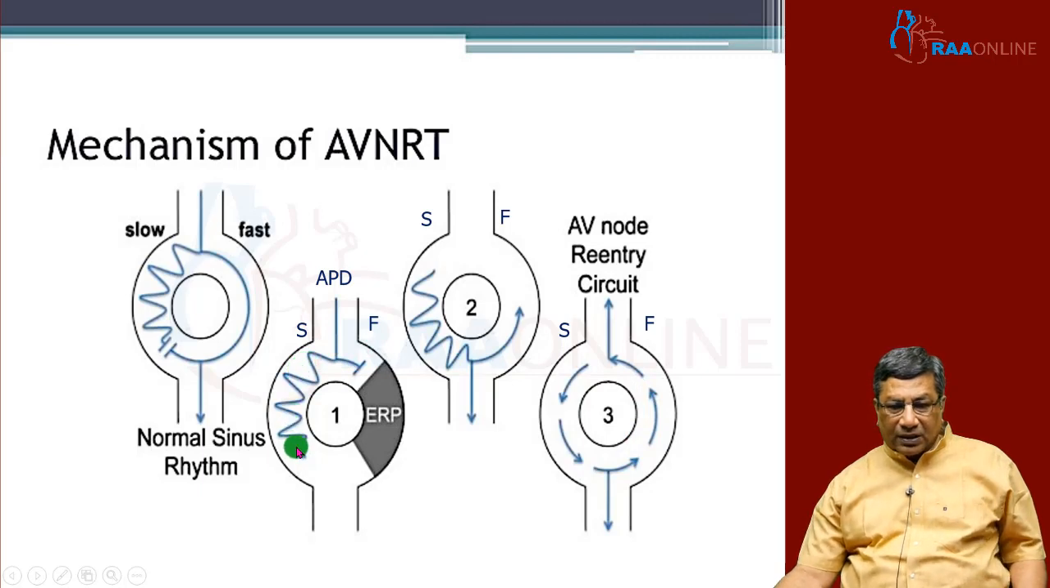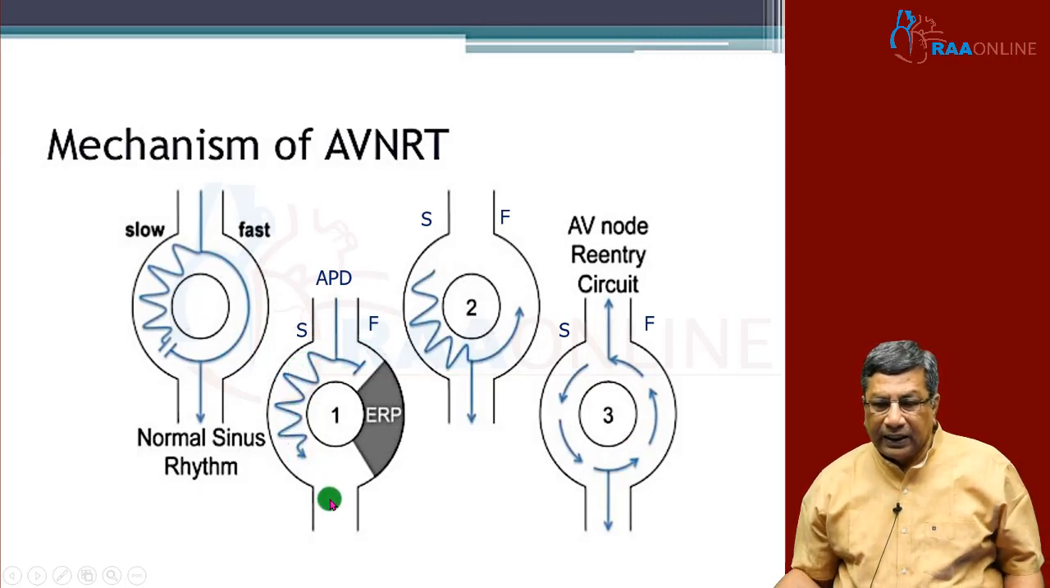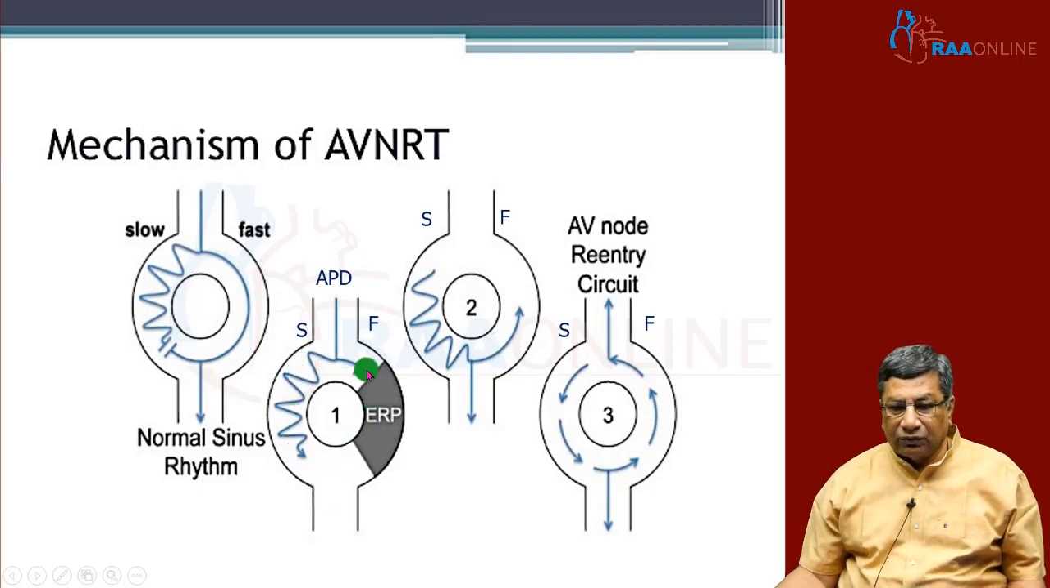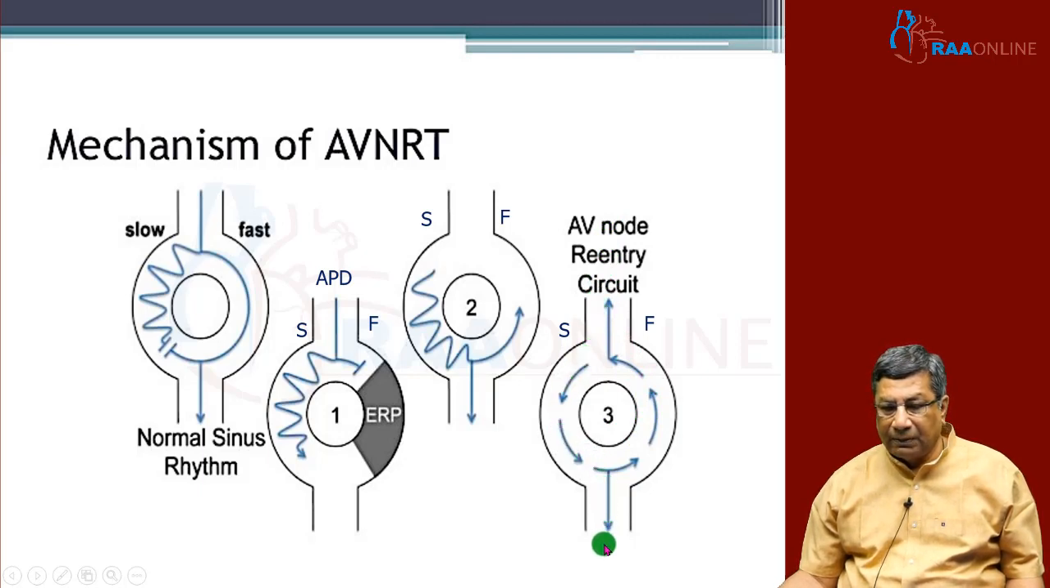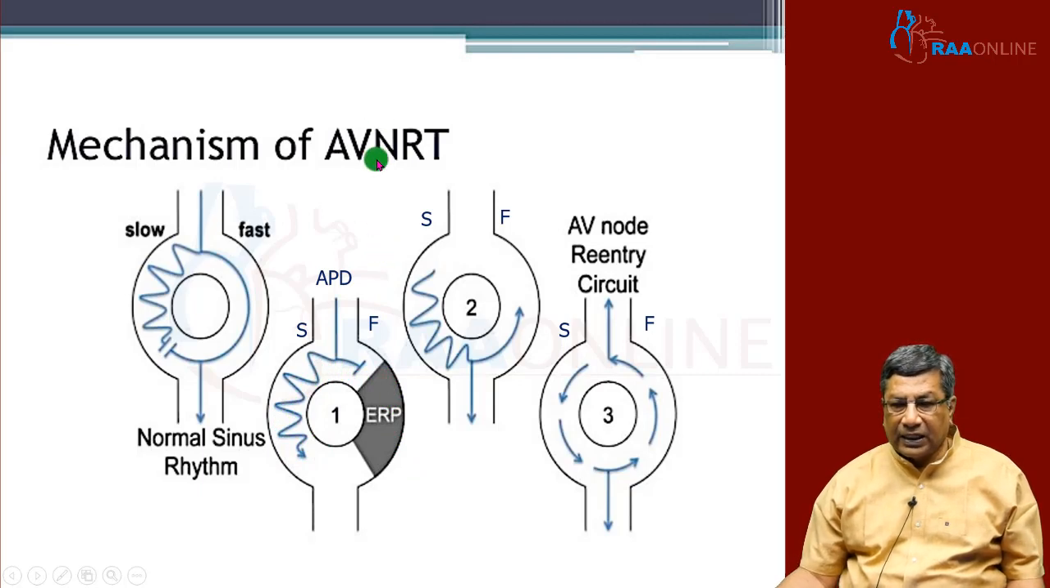Slow-fast means the slow pathway is conducting antegradely and the fast pathway is conducting retrogradely. So the fast pathway, conducting retrogradely, will go back and depolarize the atrium, and the slow pathway is the one coming to the ventricles to depolarize the ventricle. So this is how the re-entry circuit is precipitated, and this is the common type, typical AVNRT.